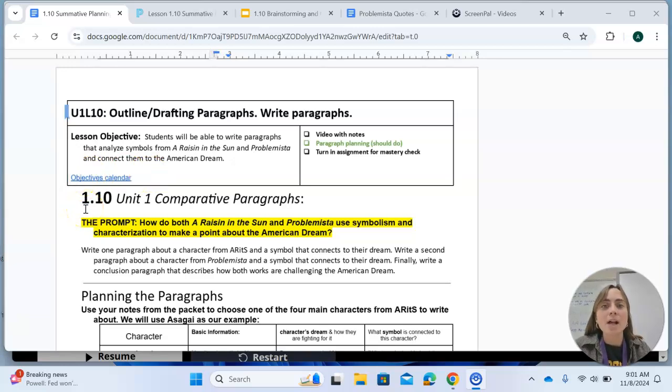So I passed this out in class. You should have the 1.10 handout in front of you, and we're just going to walk through how to fill this out and how to be successful on our summative paragraphs.